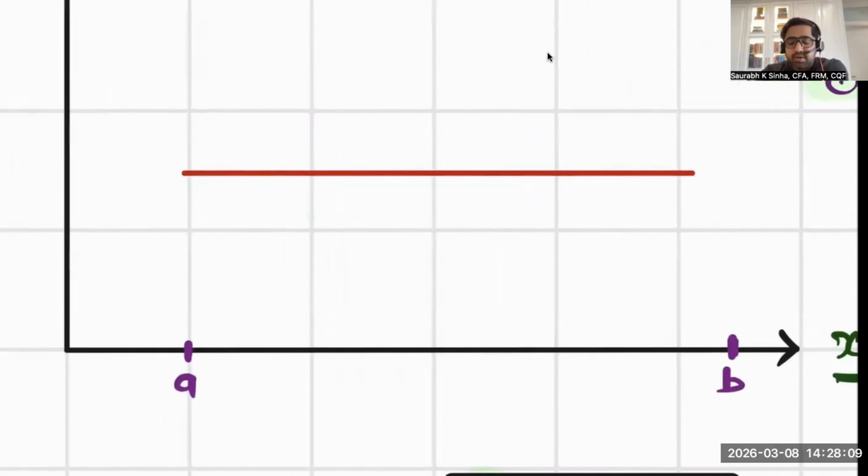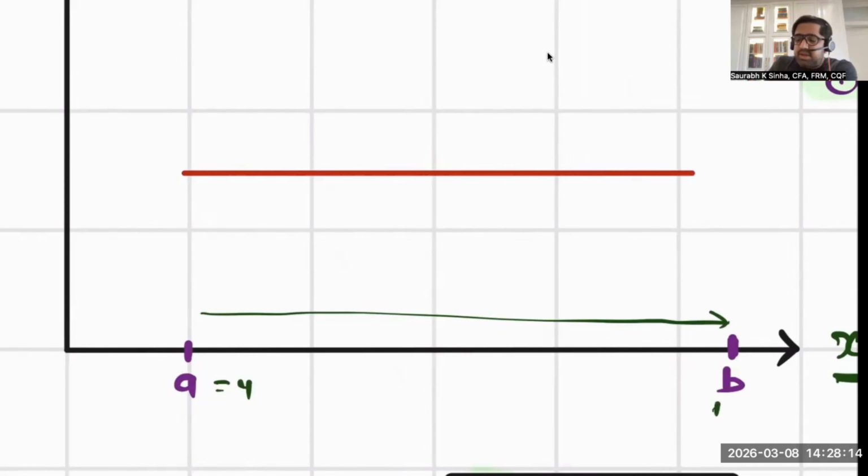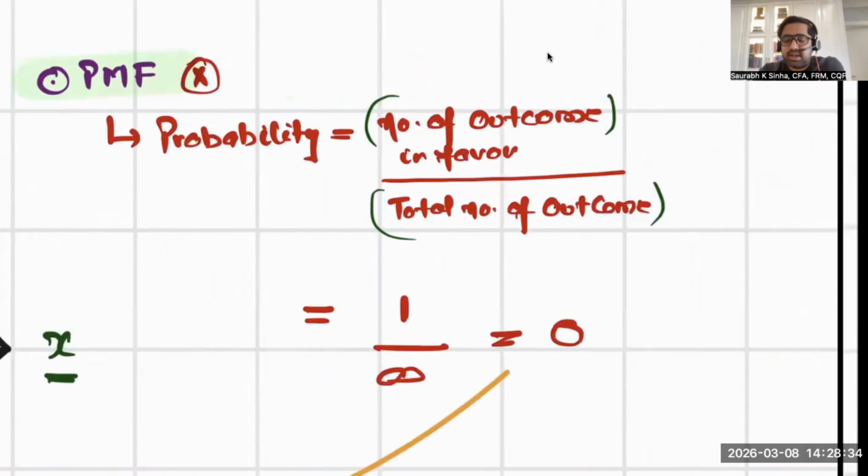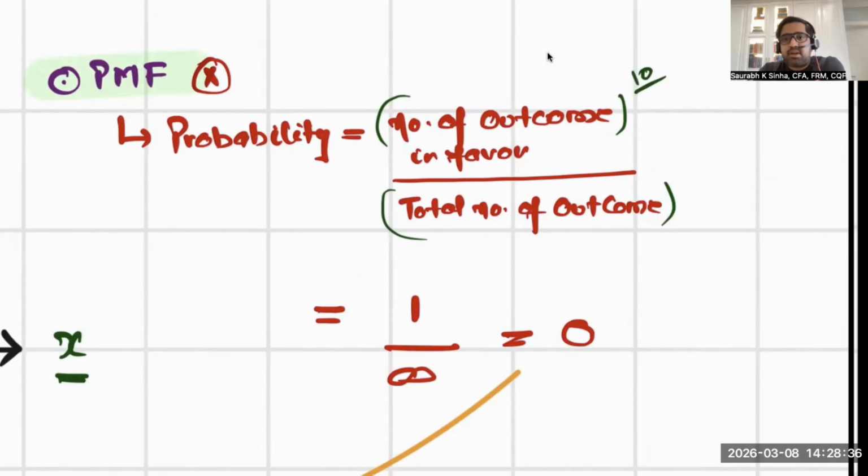What is the total number of outcomes in this space from A to B, if A is 4 and say B is a number 10? So there is a uniform line between 4 to 10 which is representing probability, and you're interested in finding the probability of say 7. What is the probability of 7? Assume it gives some numbers like the number of outcomes in favor is say 10 or say 15. But what is the total number of outcomes? The total number of outcomes is infinite.